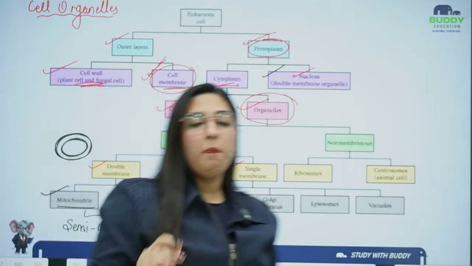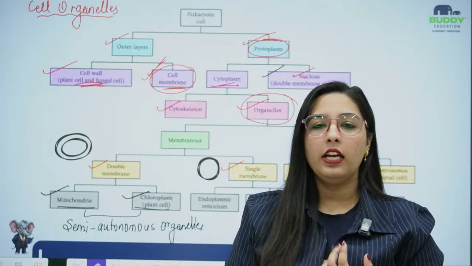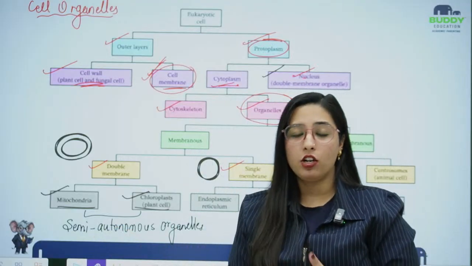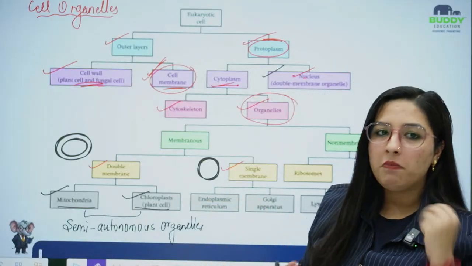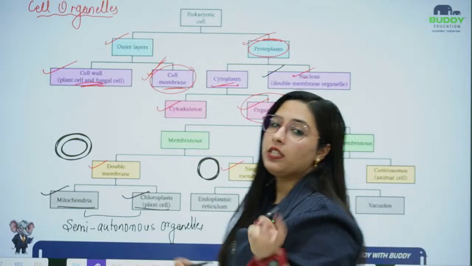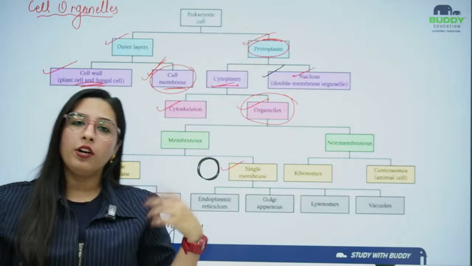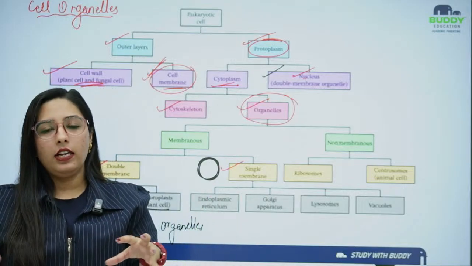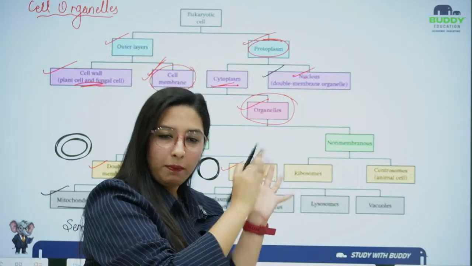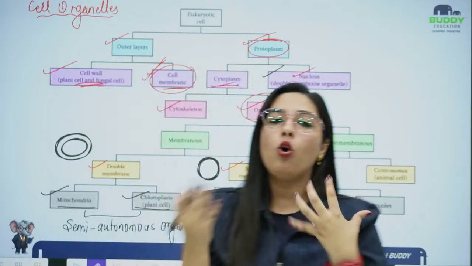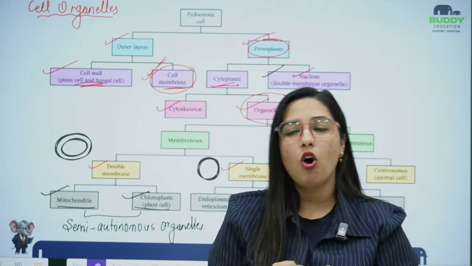They are part of this whole cell organelle system, but they also perform their own personalized functions, and they have their own personalized structures. They have double membrane structures because two boundaries cover them. Then they have their own DNA, and they have their own ribosomes. So they work with the complete cell, and they also have their own structures and own functions. That's why they are known as semi-autonomous organelles.